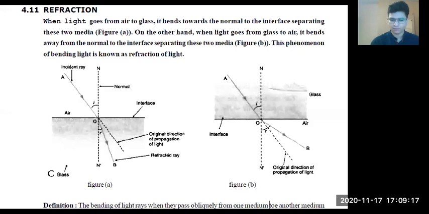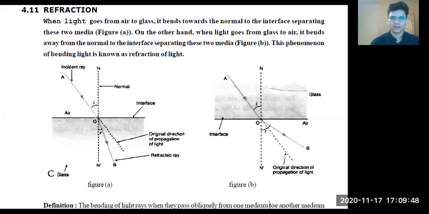Now, just think about light. We know that when light travels, it has some speed, some frequency, some wavelength, which we have already studied. Now, what is the difference between water and air? Think about it. Can you swim in air? No, right? But we can swim in water. Yes or no?